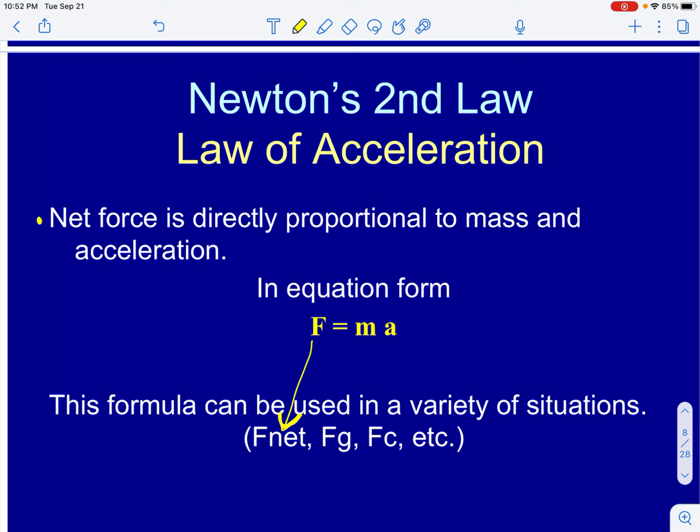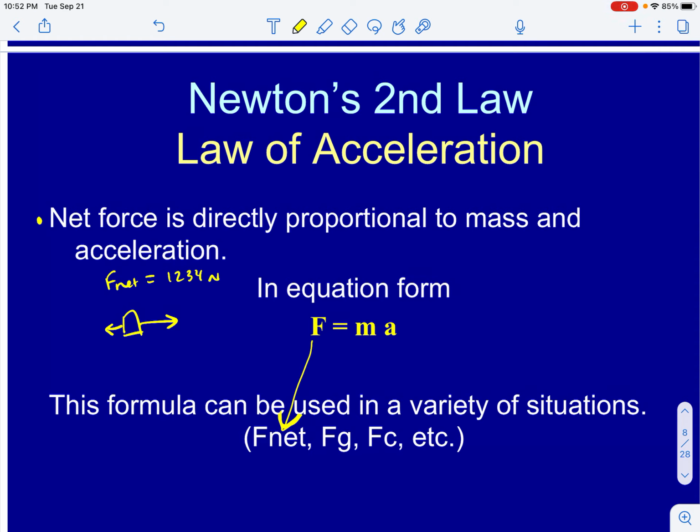So I would say F1 plus F2, where I consider the positive and negative directions, and I would determine whether or not my object accelerated because I have unbalanced forces. If I have unbalanced forces, that means that I have some net force value, which means that my object is going to accelerate.